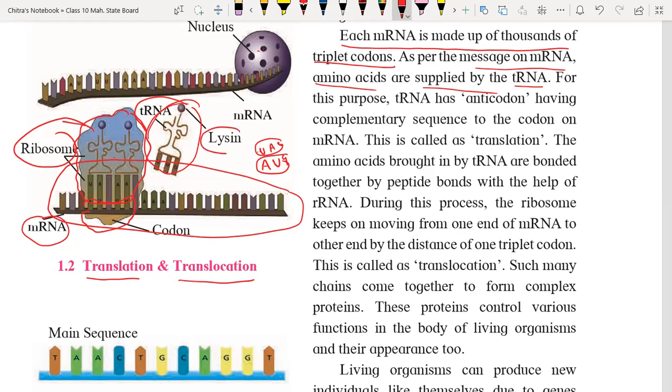So whatever sequence is present in the mRNA, when the ribosomal RNA attaches to the mRNA, it invites such a tRNA, and the tRNA carries a lysine molecule, which is nothing but an amino acid. So during the process, tRNA comes along with the lysine molecule and anticodon, which means tRNA is translating the message present in mRNA. That's why this process is called translation. That means tRNA is translating the message which was in coded form in mRNA.